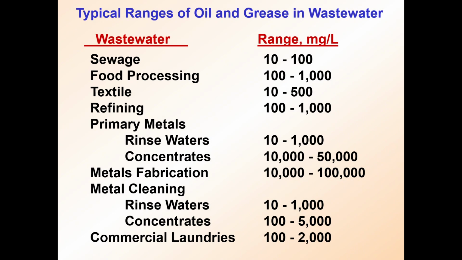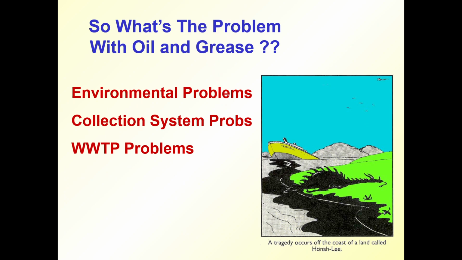For wastewater, the range will be food processing. You can see that from sewage the level is low. When it goes to food processing, the level is very high, the range is very high. And primary metals, rinse waters, concentrates, metal fabrication and metal cleaning, commercial laundries, I have given the ranges. So what's the problem? Environmental corrections are required.